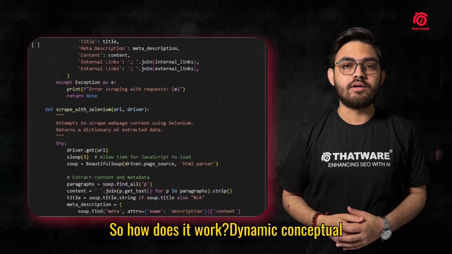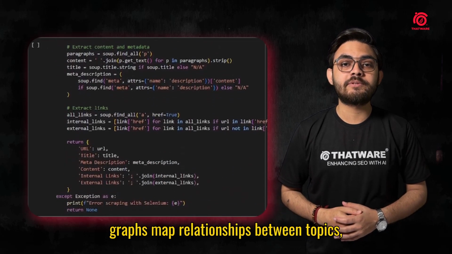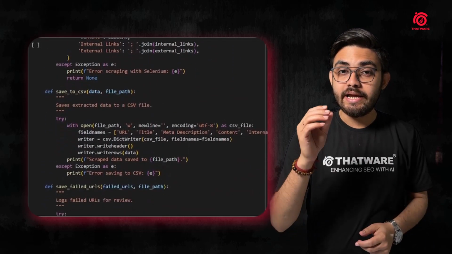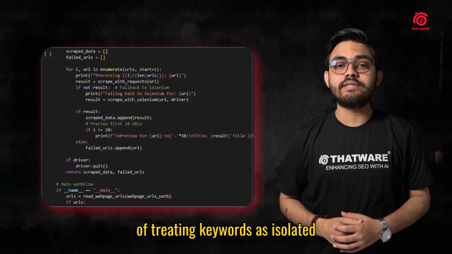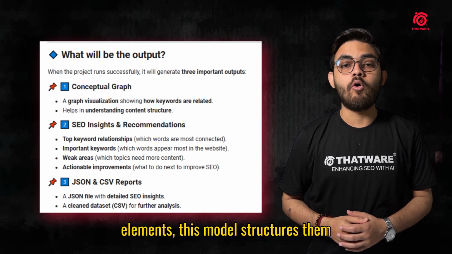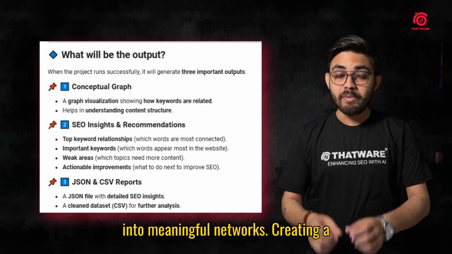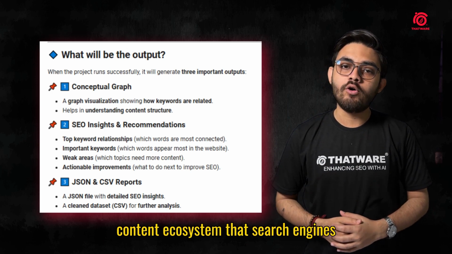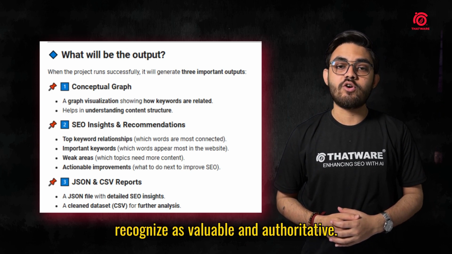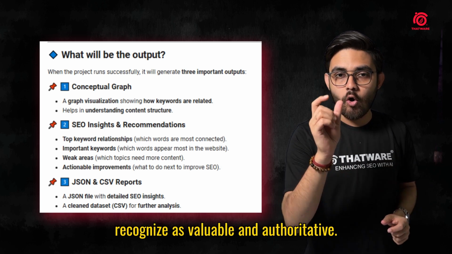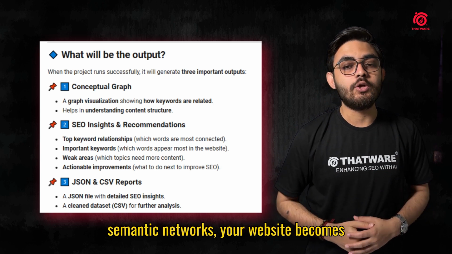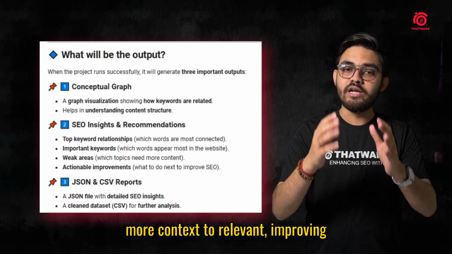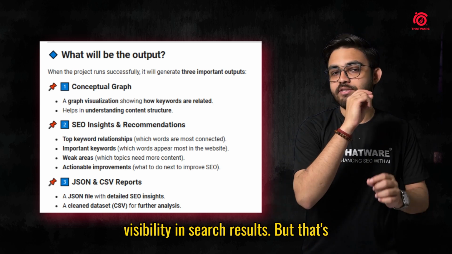So how does it work? Dynamic conceptual graphs map relationships between topics, entities, and search behaviors. Instead of treating keywords as isolated elements, this model structures them into meaningful networks, creating a content ecosystem that search engines recognize as valuable and authoritative. By structuring content into these semantic networks, your website becomes more context relevant, improving visibility in search results.